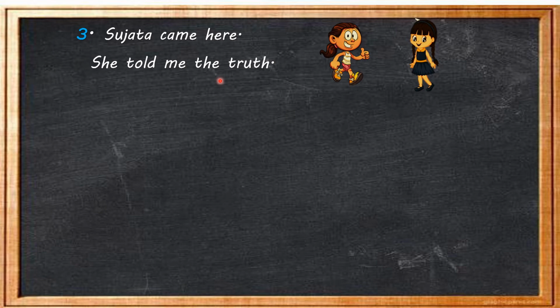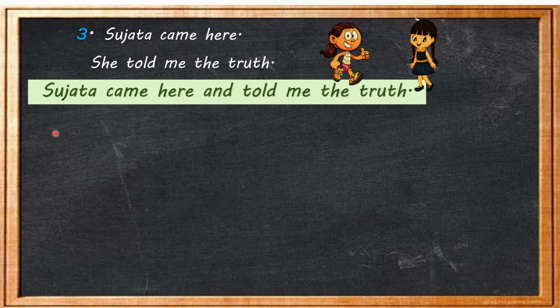So when we simply combine, join or connect facts or sentences which have equal importance, then we use the word and. Now see how we are going to do it. Sujata came here and told me the truth.